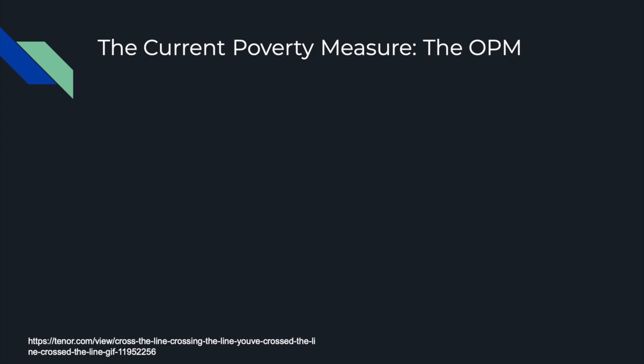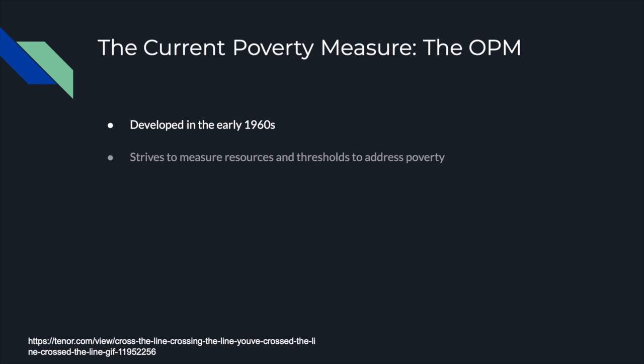So how do we currently measure poverty? America uses what we know as the official poverty measure, or the OPM. It was developed in the 1960s, and it strives to measure resources and thresholds to address poverty. It takes into account families' gross annual pre-tax income. The threshold is set by using the thrifty food basket. The thrifty food basket is supposed to account for food, clothing, shelter, and utilities.